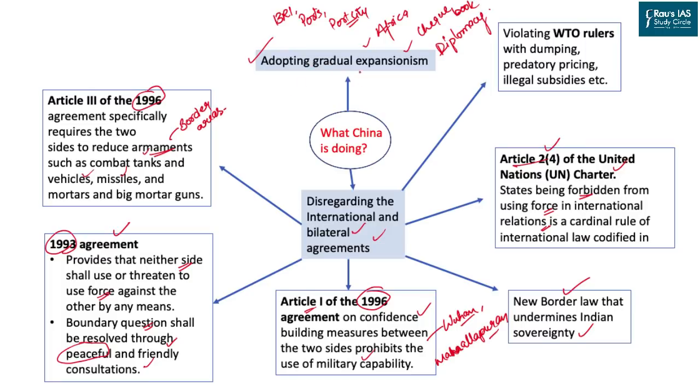Lastly, China has been utilizing dumping, predatory pricing and illegal subsidies to violate the WTO rules. However, at the same time, China is becoming one of the prominent voices pushing for liberal trade rules so that its exports can find places in other economies.